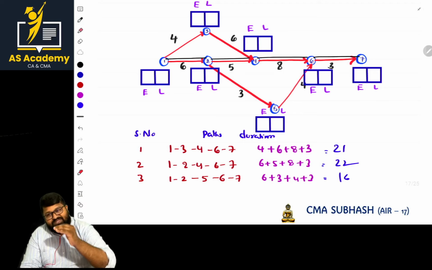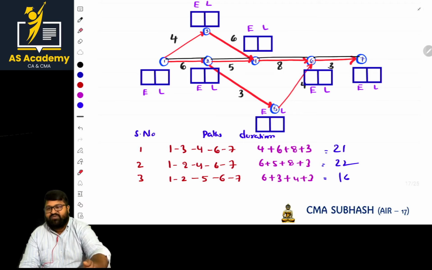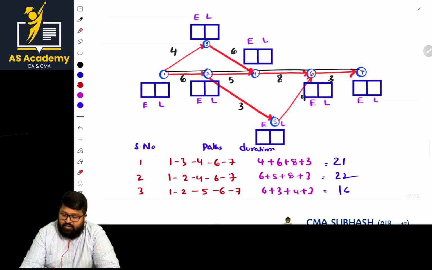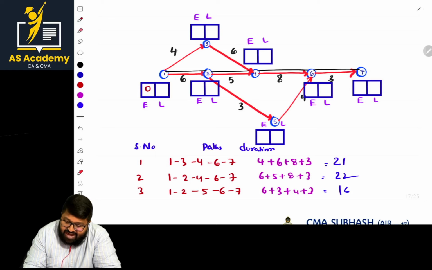So now as it is done, it is easy for us to calculate the E and L values on this. What is the basic rule I mentioned? For the starting event, the E value will be 0. In the critical path, what is the next event? That is 2. So just add the duration: 0 plus 6. What is that? 6 is the duration. Next, what is the next event in the critical path? 4 is the next critical event. For that, how do we calculate?